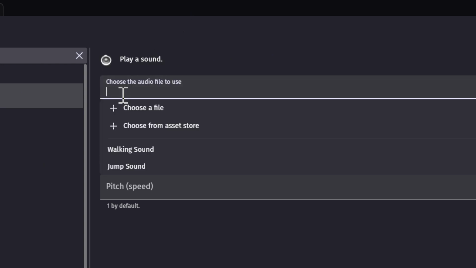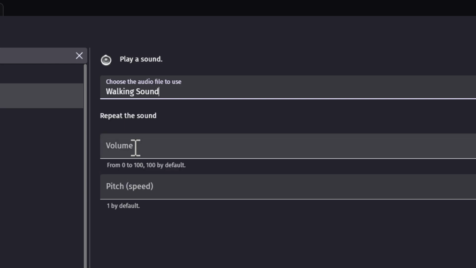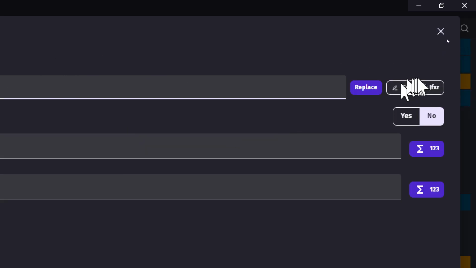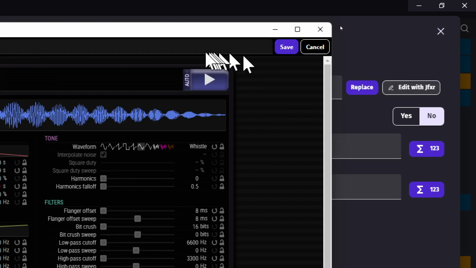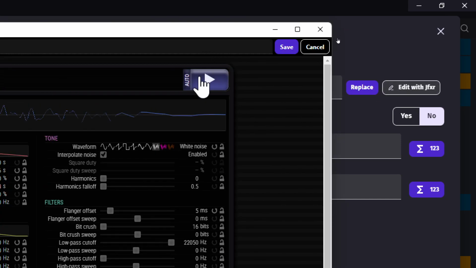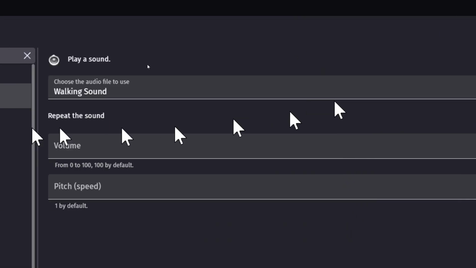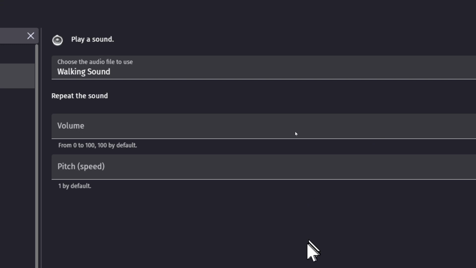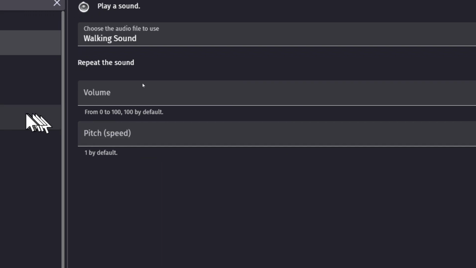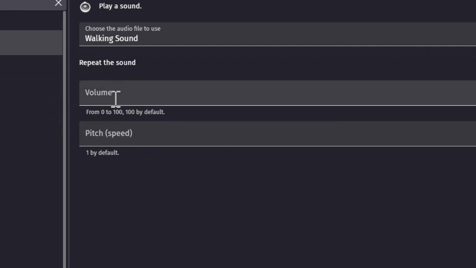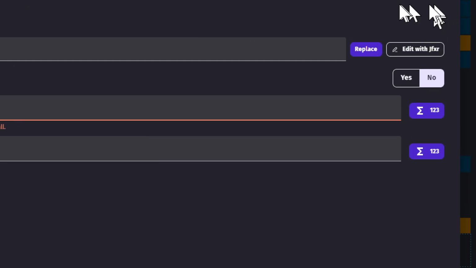So for walking, I have this walking sound. It's awful, it's not very good, but it's workable. You'll be fine, it's just a placeholder. We can always go on the net and find different sounds later. Right now, it's more of a placeholder. Also, repeat sound? No, we don't want to loop it.